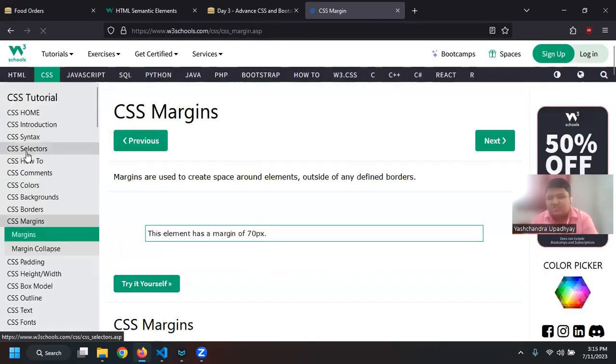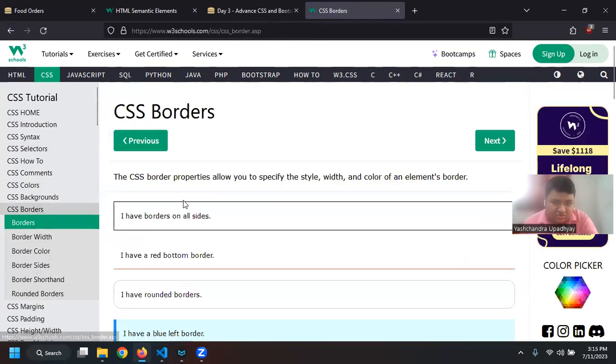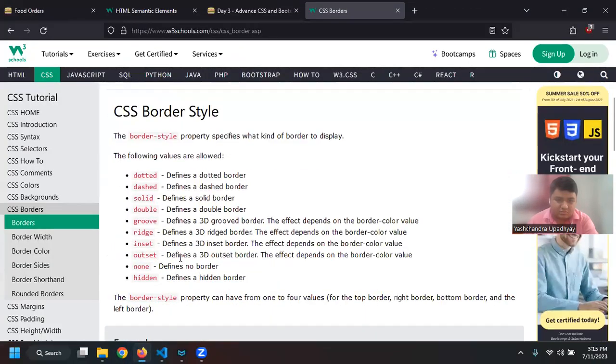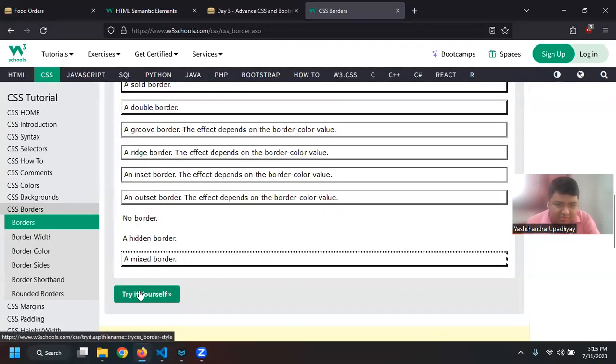So next is margin. We have looked at the border, but we can also... wait. So there is border, right? So what I can do is, let me take an example.